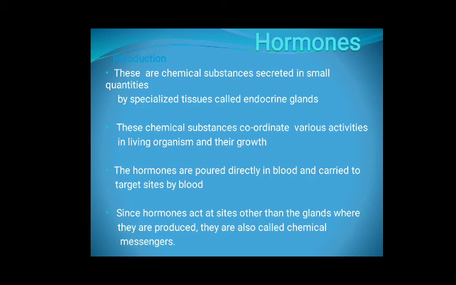The characteristics of these hormones: they are secreted in small amounts by endocrine glands, and they are poured directly into the blood and carried throughout the body by the blood circulatory system. These hormones have their effect at sites different from the sites where they are produced.